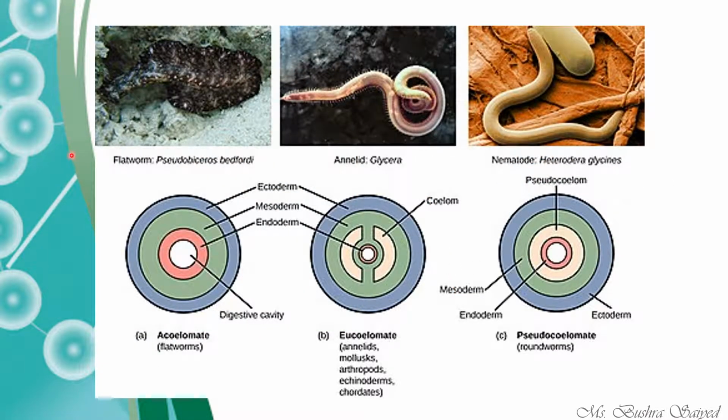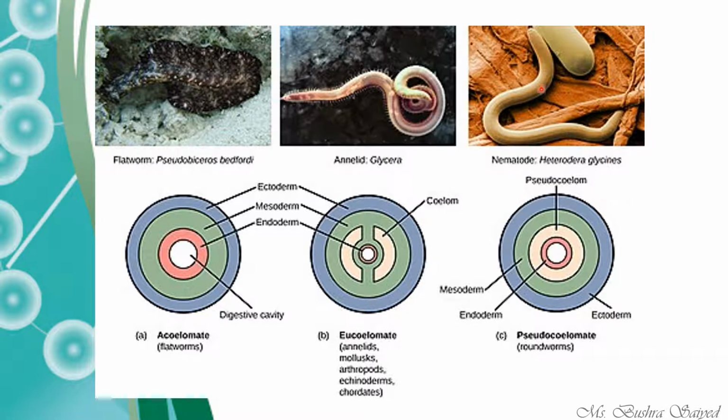So this is a diagram showing all the three different types of coeloms. The first one you see is the acoelom, where there is no cavity. The second one is the eucoelom, where the true coelom is present in between the body wall and the endoderm. And here is the pseudocoelom. An example of a nematode is given.